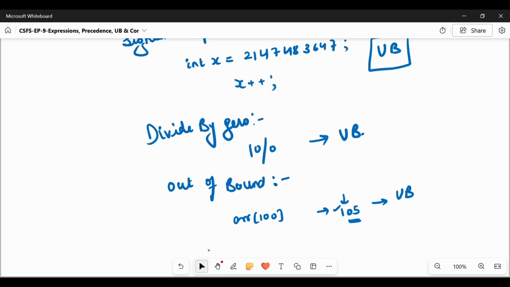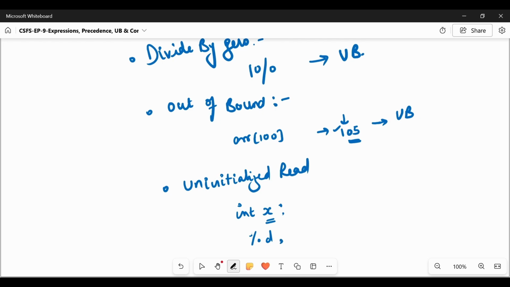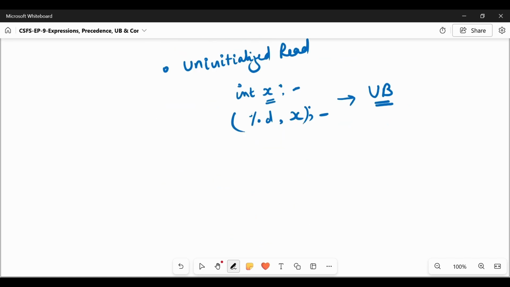Most of the time, an uninitialized read also gives undefined behavior, like int x, and in the second statement we just read the value of x. We have not stored any value, only tried to read it. This will be undefined behavior. When we try to dereference a null pointer, that will also result in undefined behavior, that is, pointer p is null and then we try to increment it.